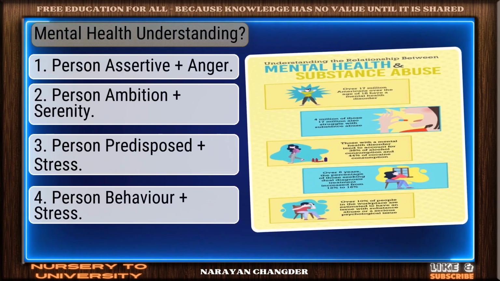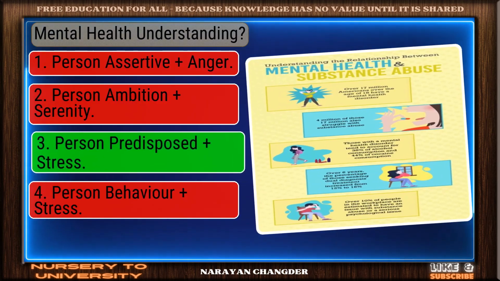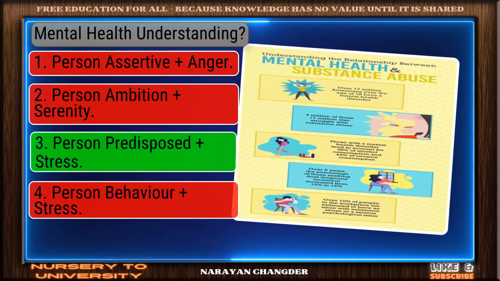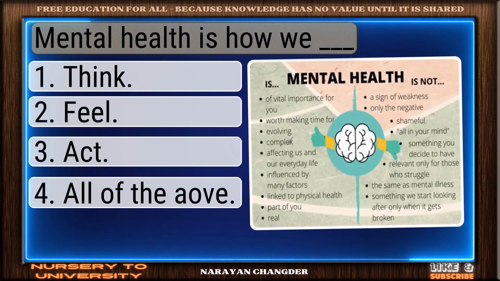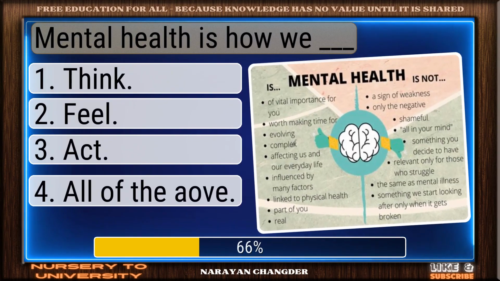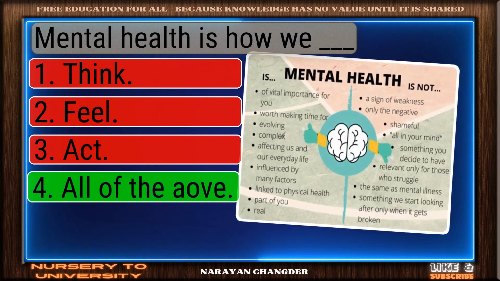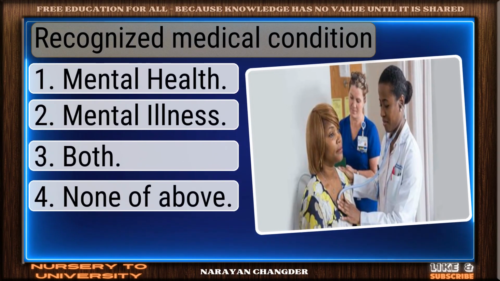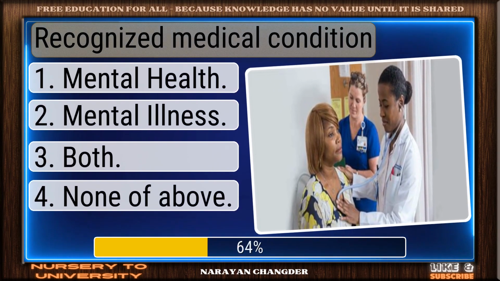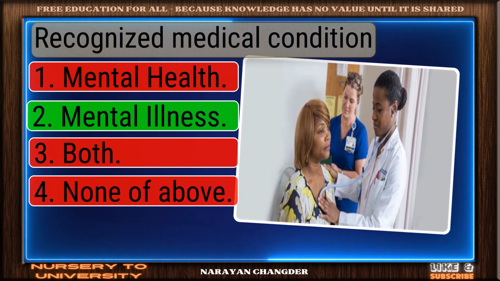Mental health understanding. Right choice. Person predisposed plus stress is the best answer. Mental health is how we dash. Sharp thinking. All of the above is the right choice. Recognized medical condition. Great thinking. Mental illness is the right choice.